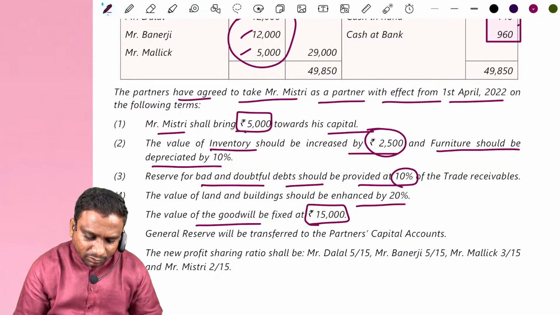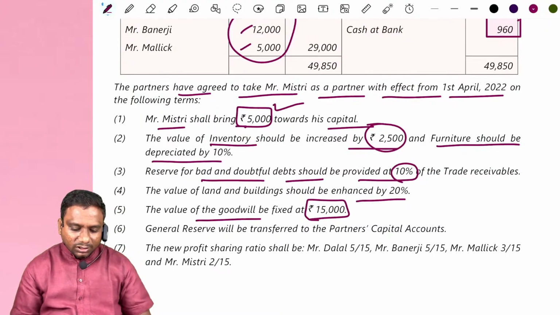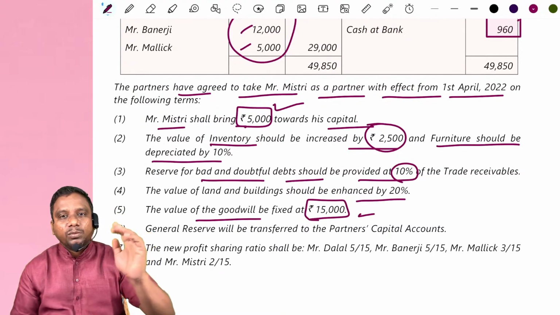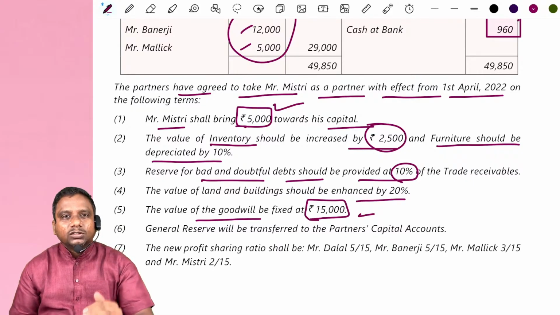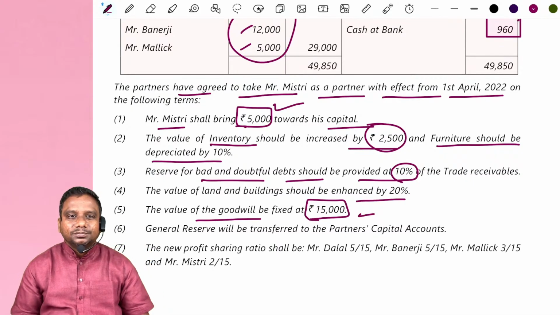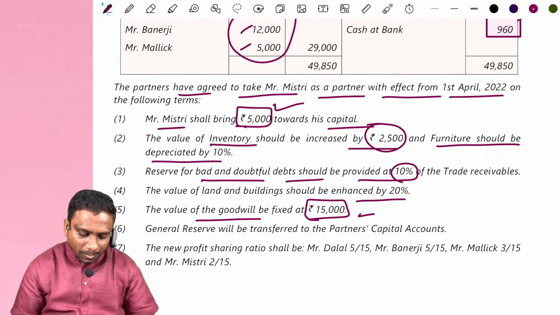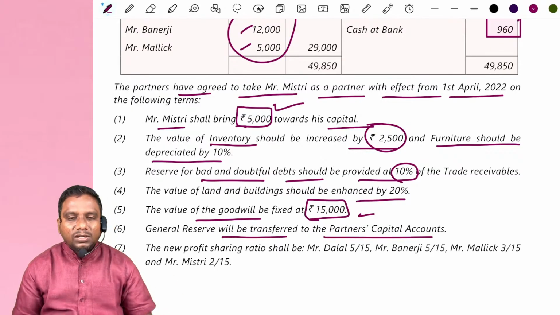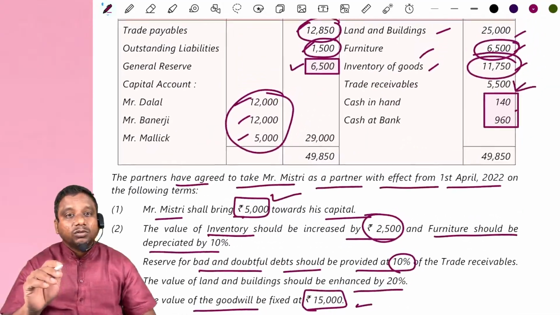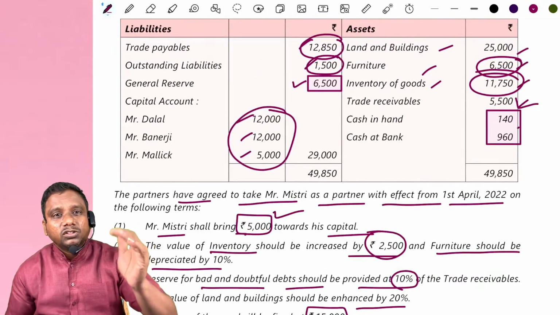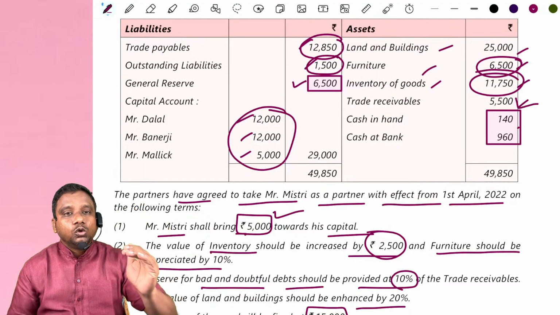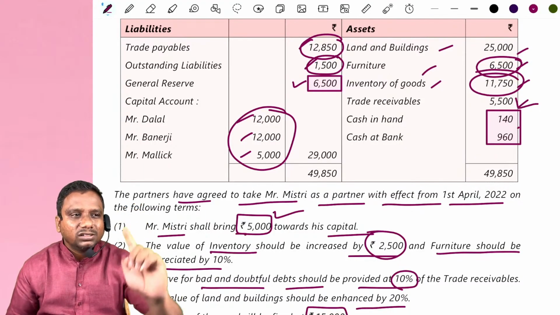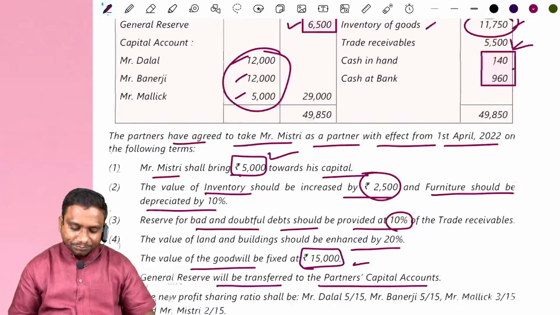In the first one, they said 5,000 rupees capital. Here they said 5,000 capital, 15,000 goodwill. This is the total goodwill of the firm. Out of this, what is the share of Mr. Mystery? He has to bring that amount. General reserve will be transferred to the partners' capital accounts, whether they specify or not. We will distribute. What is the entry for distribution of general reserve? General reserve shows a credit balance. General reserve account debit to partners' capital accounts. Who are the partners? Dalal, Banerjee and Malik.